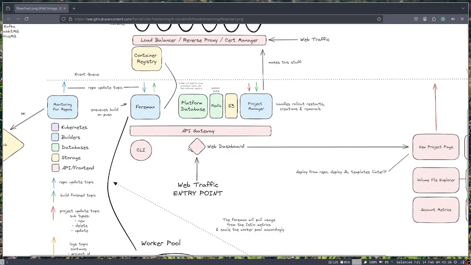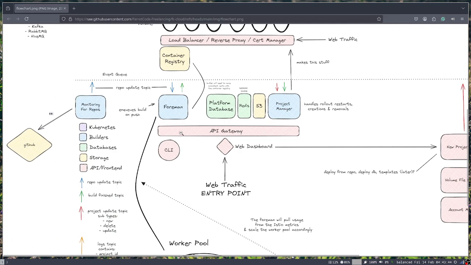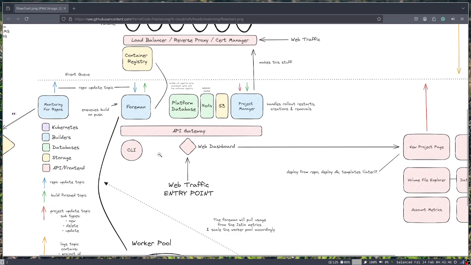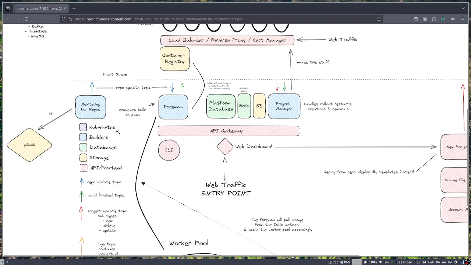All right, so here is the entry point to the app. This will be where all of the web traffic from the web dashboard and also the CLI you use in your local environment to deploy your own apps, that all of that traffic will be going through the API gateway, which is essentially just a way to route all of the web traffic to a specific microservice.